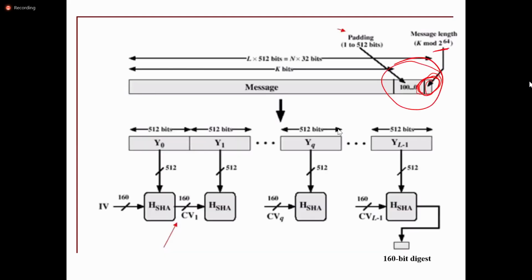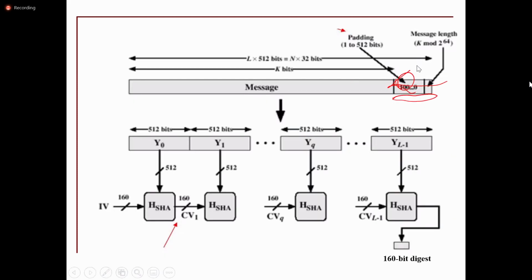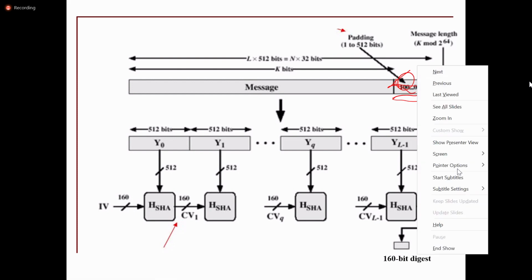See here, the first step is padding of bits. It specifies how many bits are required to add. Then whatever the number of bits, that will be appended to the message. So that is nothing but appending the length. A block of 64 bits is appended to the message. So here this is the 64-bit length block.